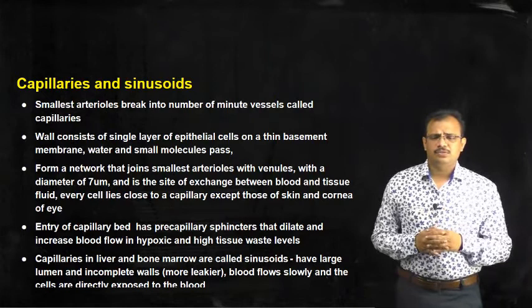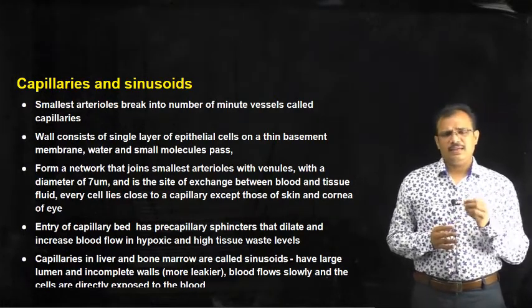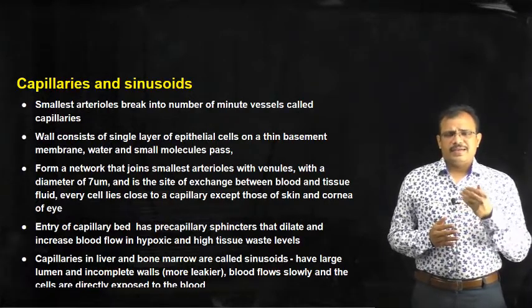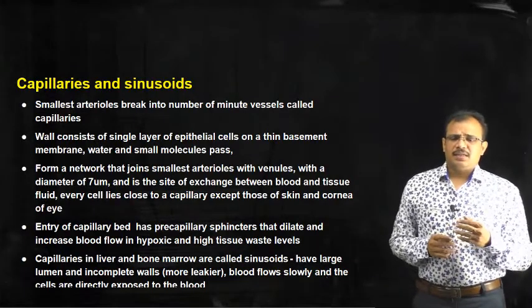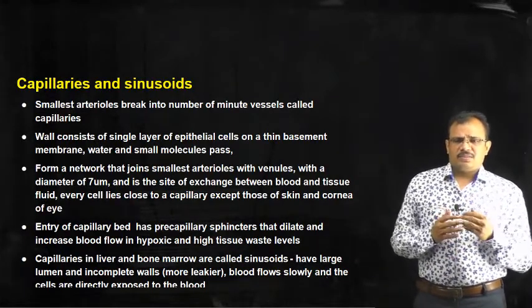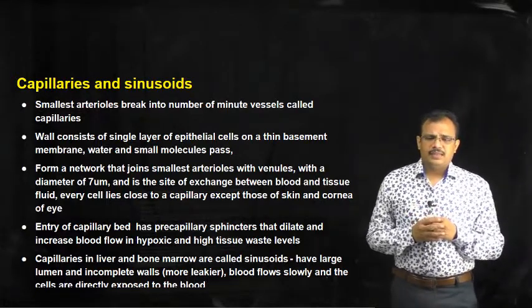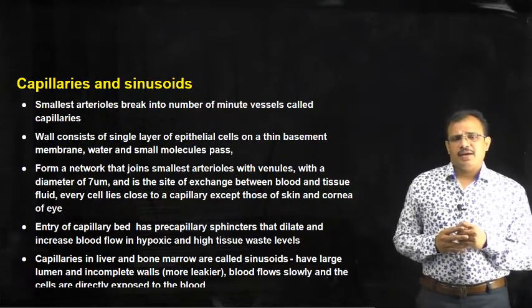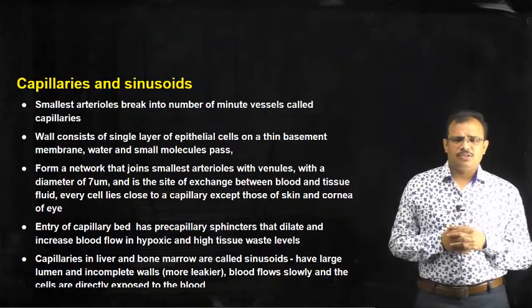So, these capillaries are the smallest blood vessels where gaseous exchange occurs between the blood and the tissues, and all cells generally lie very close to the capillaries except those of the skin and the cornea of the eye.